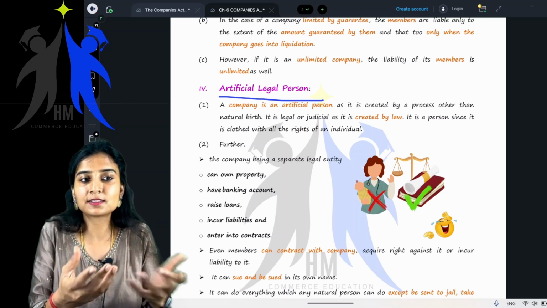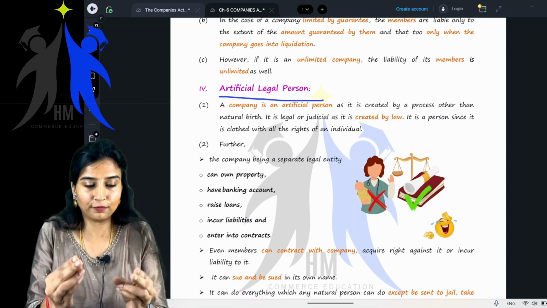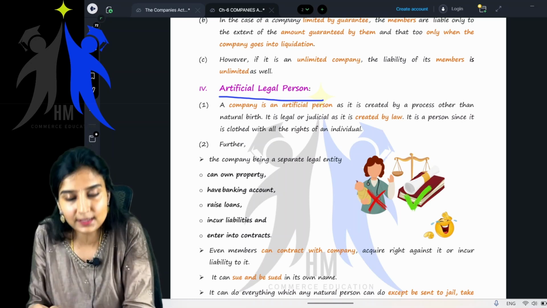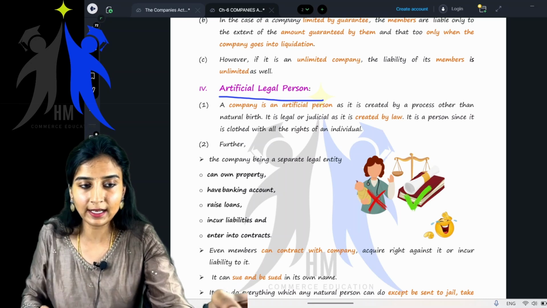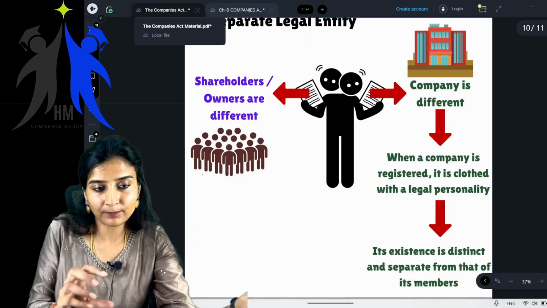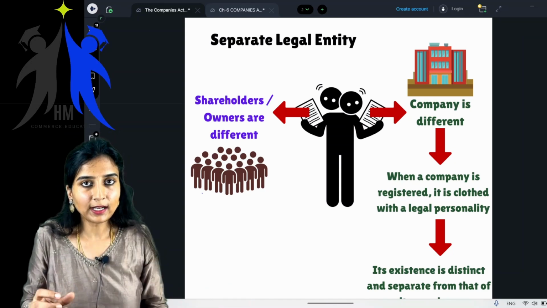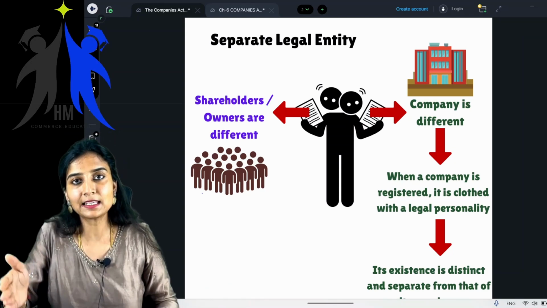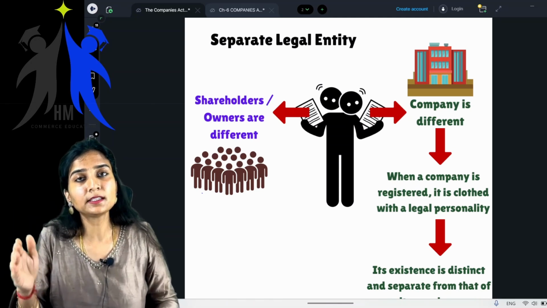We're talking about law. We are learning law. Yes or no? So in the eyes of law, a company is a distinct person. It is a person in the eyes of law. Getting it? So ma'am, what is this person? We will come to this later, but let me start with a separate legal entity first. So what did I tell you? A company has its own existence. First, a company has its own existence. It is an artificial legal person in the eyes of law.